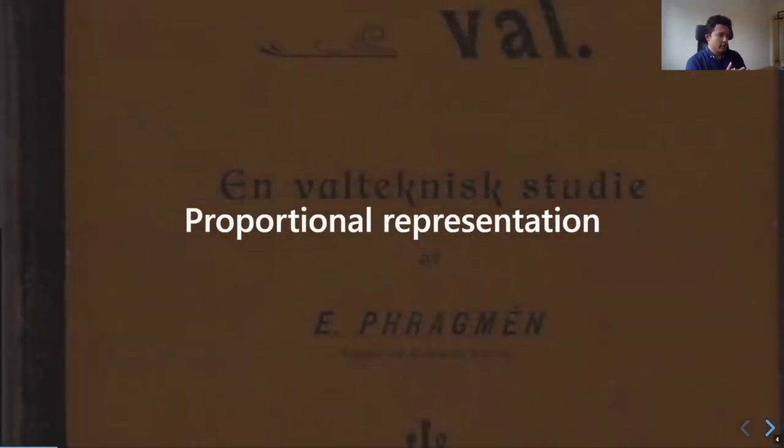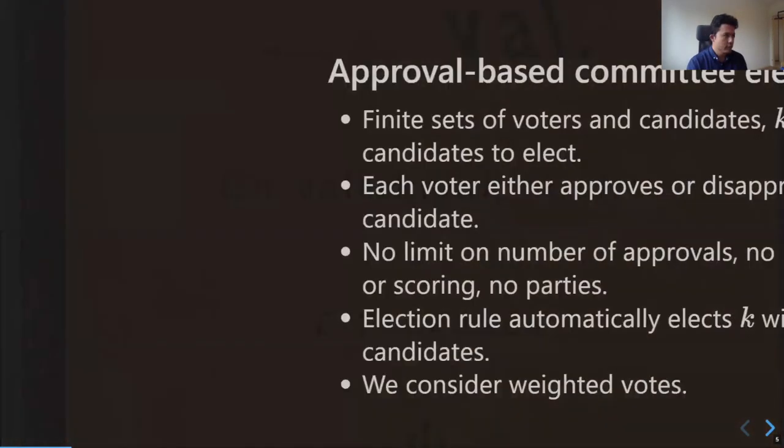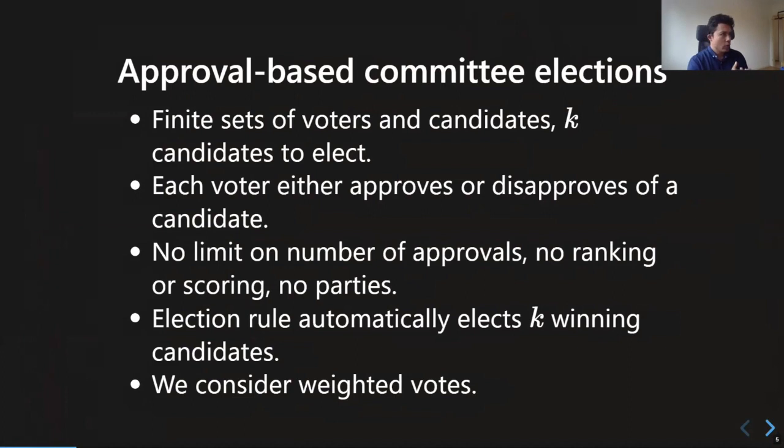Okay, so let's start with proportional representation. The image in the background is probably not very clear, but it's actually a book published by Edward Fragment. He was a mathematician and the book was published in 1895, so over 120 years ago. So let's talk a little bit about voting theory.